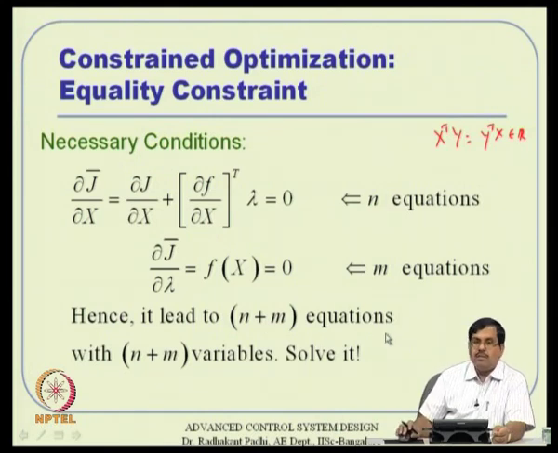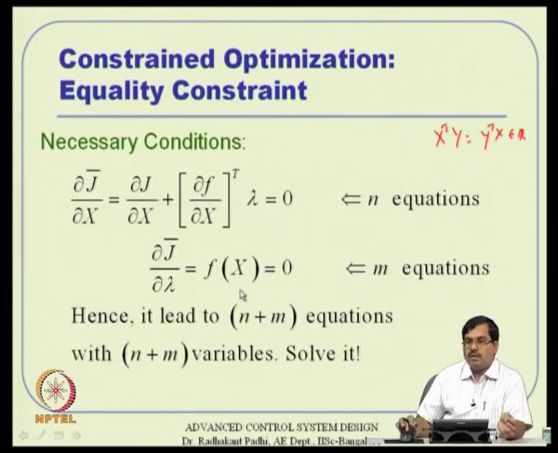Once you solve this, you get a solution for x and lambda, where we are typically not interested in the lambda solution. We are interested only in the x solution, but lambda helps us in getting the solution. That is the tricky thing.